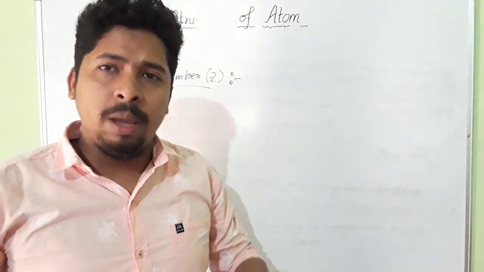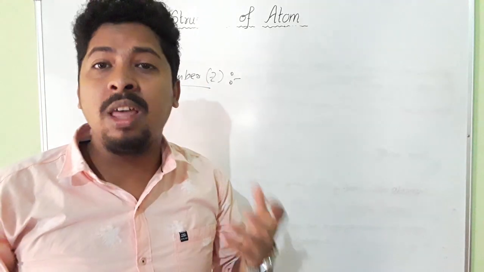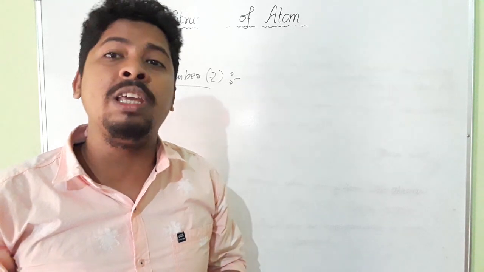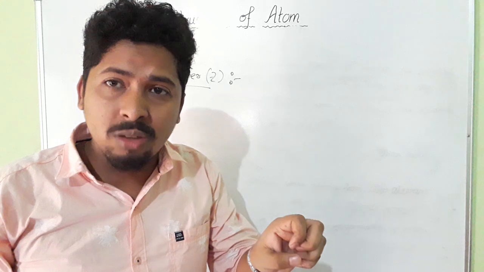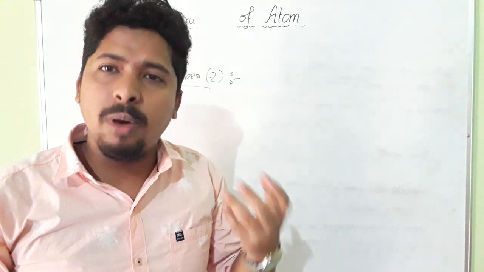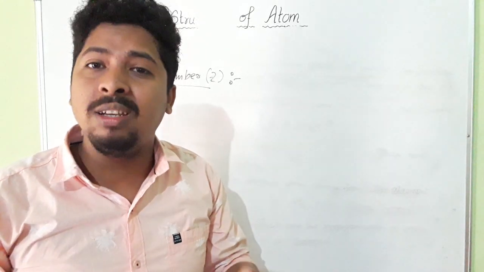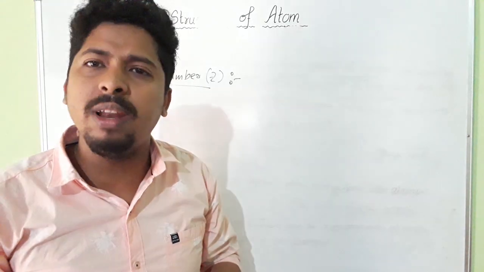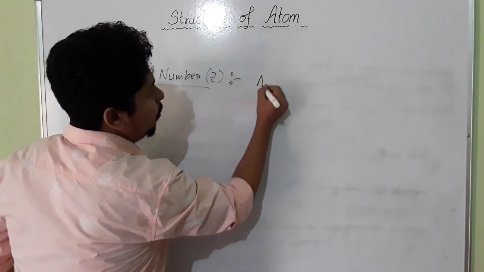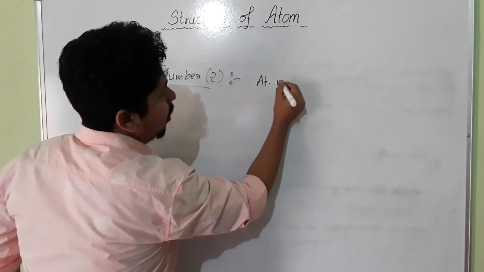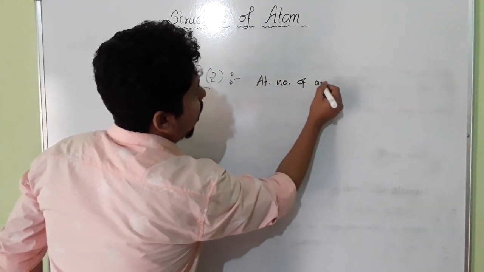Atomic number means the number of protons or the number of unit positive charge present in the nucleus of an atom. Atomic number of an element means the number of protons, means positive charge, that are present in the nucleus of an atom. It's called atomic number. Okay, now so atomic number, I am writing atomic number of an element